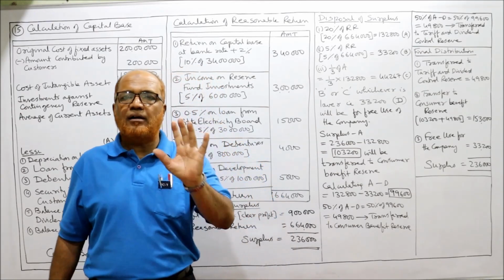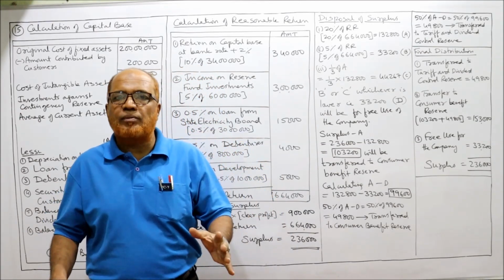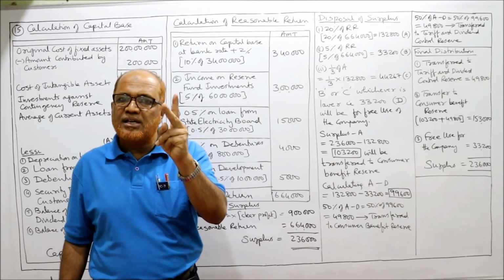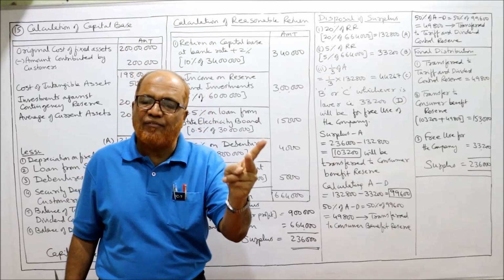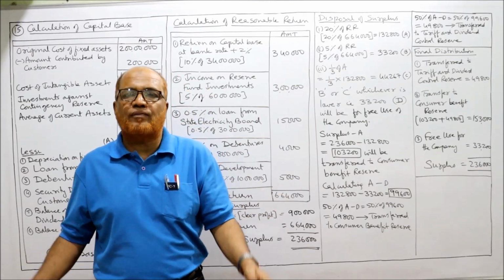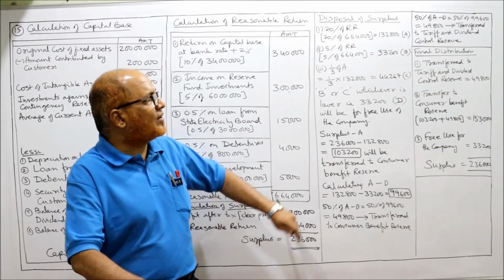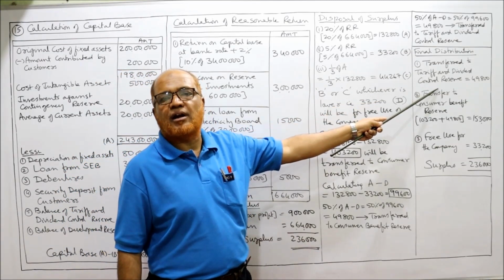Finished. Now the final distribution. Actually the surplus will be distributed between 3: first, transfer to tariff and dividend control reserve; second, transfer to consumer benefit reserve; and third, free use of the company. All these calculations we have completed.